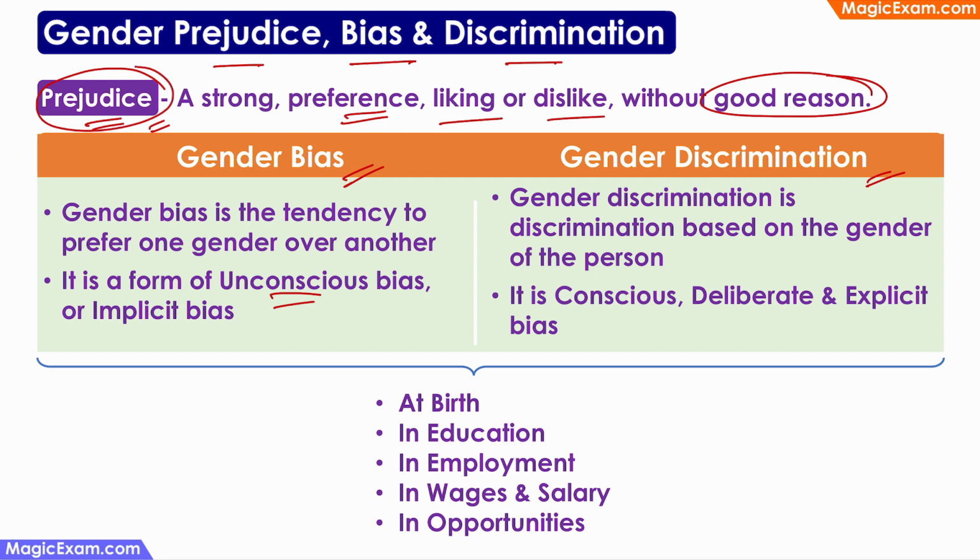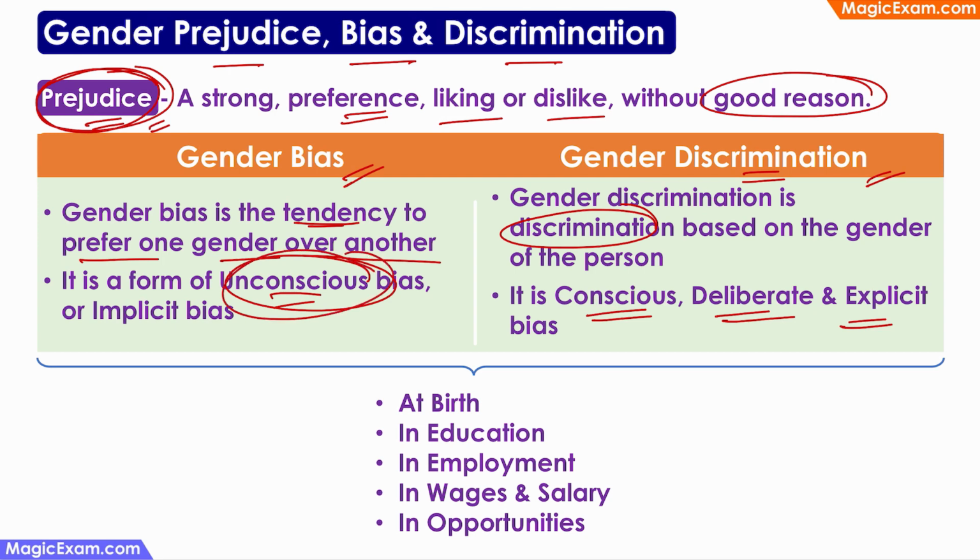So gender bias is the tendency to select or prefer one gender over the other unconsciously. Whereas gender discrimination is conscious, deliberate or explicit. That is, the person is purposefully discriminating against one gender or the other because of the prejudice. So bias is unconscious and discrimination is conscious or deliberate.